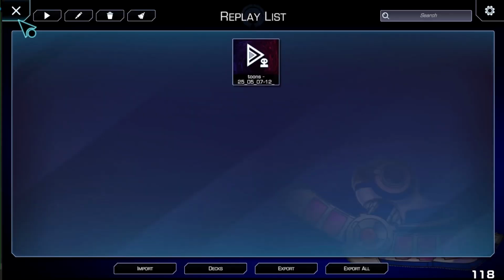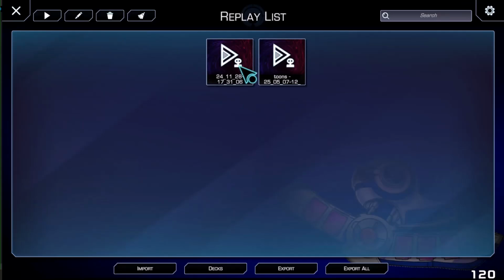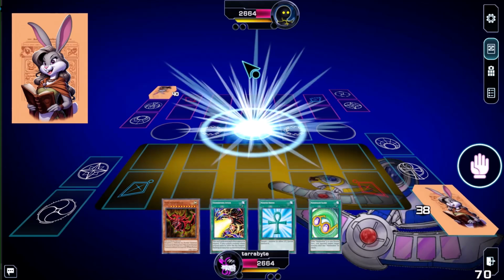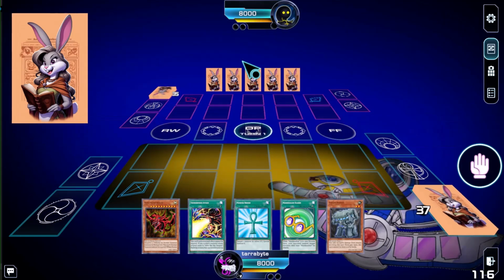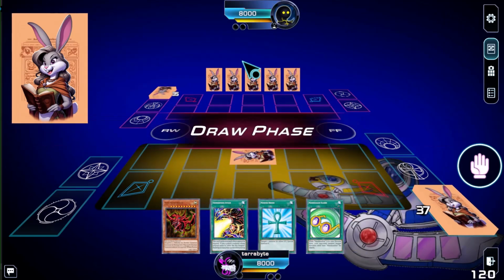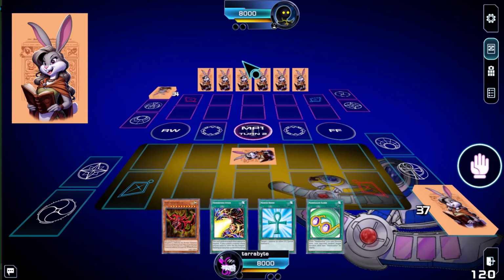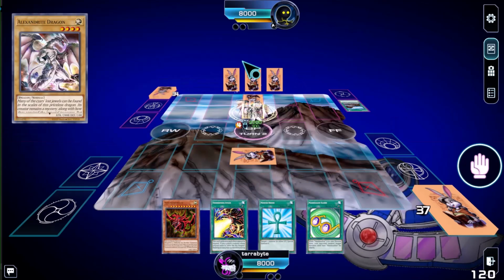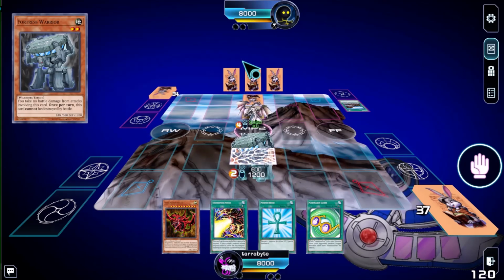As you see, it's not there. We're going to go back. We're going to hit replay. We're going to click on this. I have no idea what deck this is. Oh, it's that deck. Okay, I know exactly what deck this is. This is the Slifer deck. I cannot guarantee if I'm going to win this one, so I'm not even going to watch it because it's probably way too long.